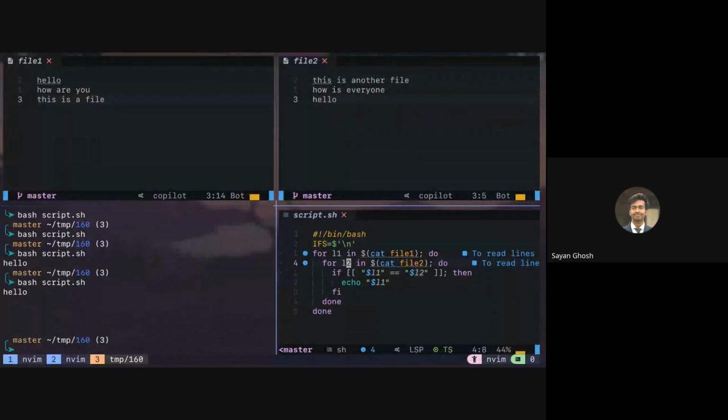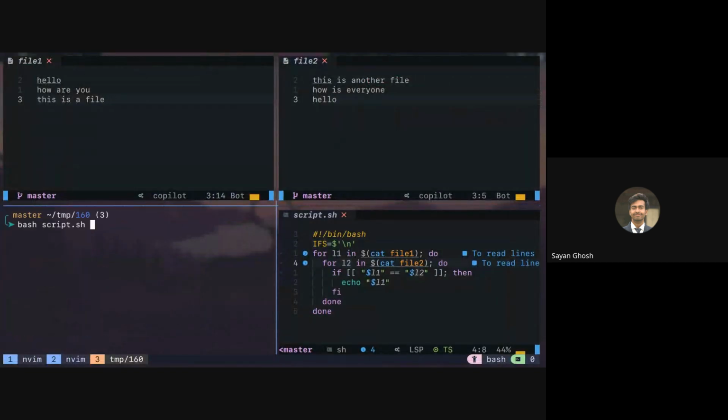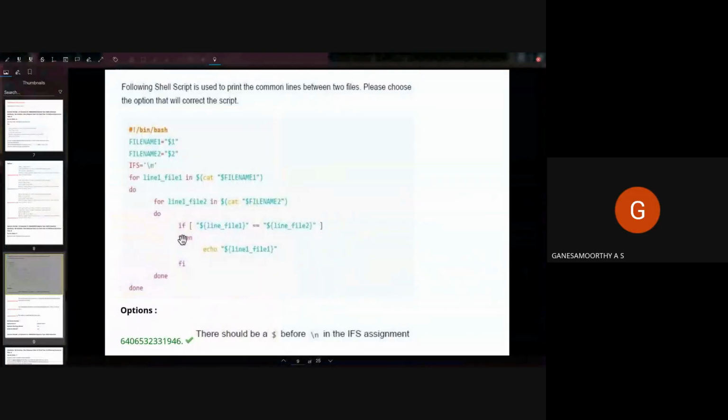Now if we save this and run it, you can see only hello is printed. If I just change this to how are you, then this line is also the same, so it's printing hello and how are you. Okay, so hopefully this is clear why we need a dollar here before the backslash n.